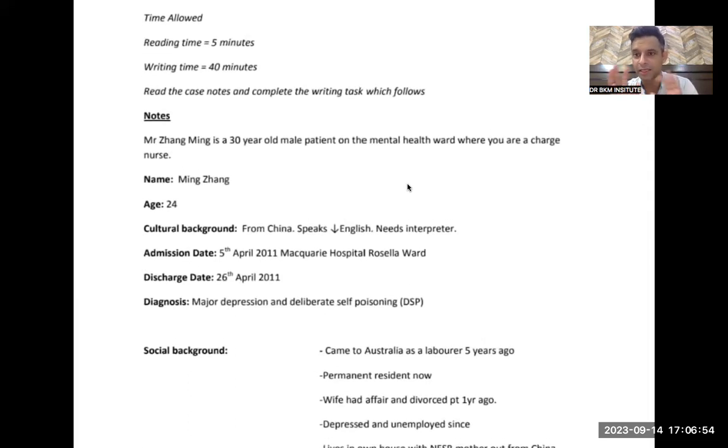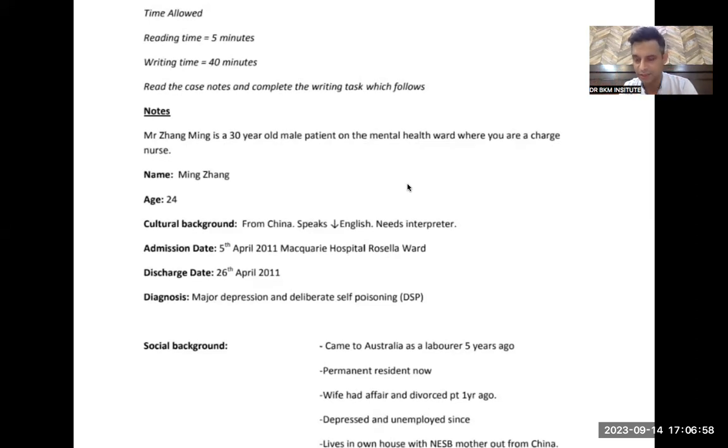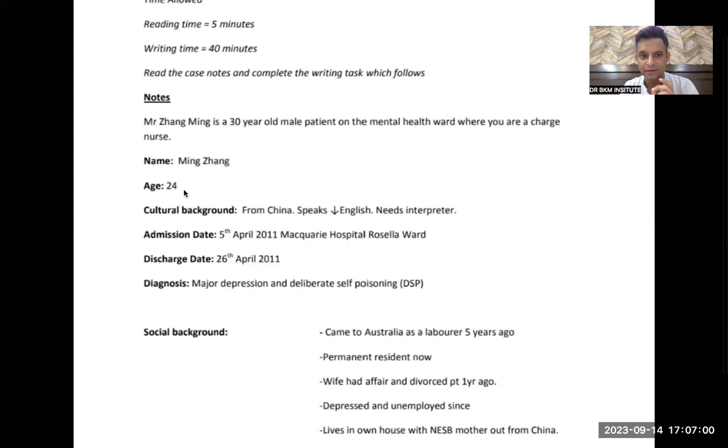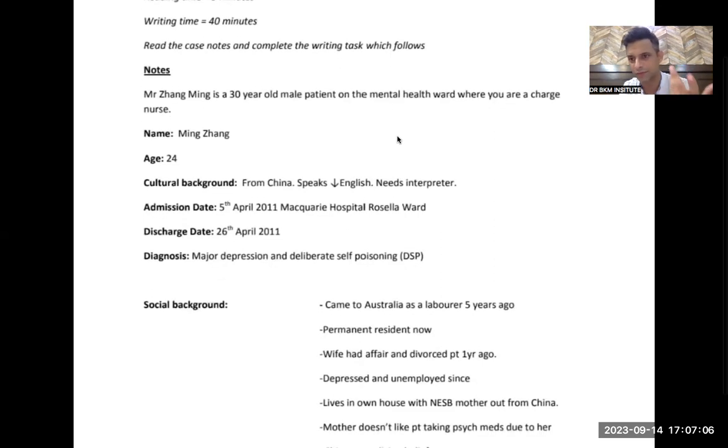Mr. Zhang Ming is a 30-year-old patient on the mental health ward where you are a charge nurse. Ming Zhang, it's given wrong age, 24. Over here it is given 30. So again, there can be some hindrances. That's okay. Whether it is 24 or 30 does not make a difference, but in the exam, this will not happen. Even the name is given alternatively. So otherwise you can forget this line. Suppose there is no line like this. I'm just taking information from here.